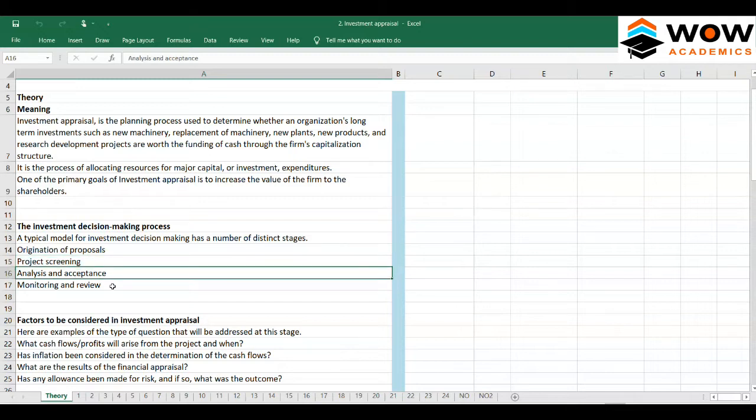The next one is analysis and acceptance. Finally, we try to analyze, based upon these methods, which one is the better proposal, and finally we accept it.